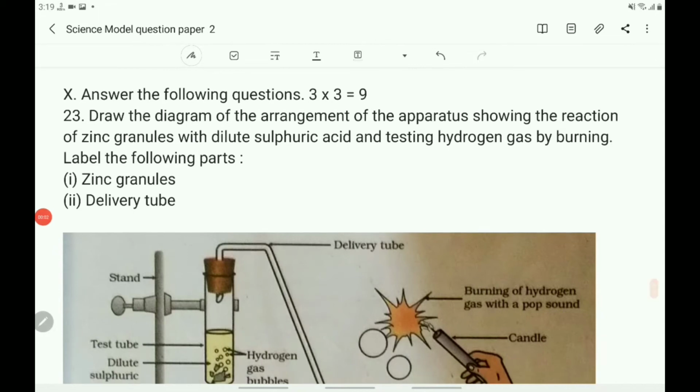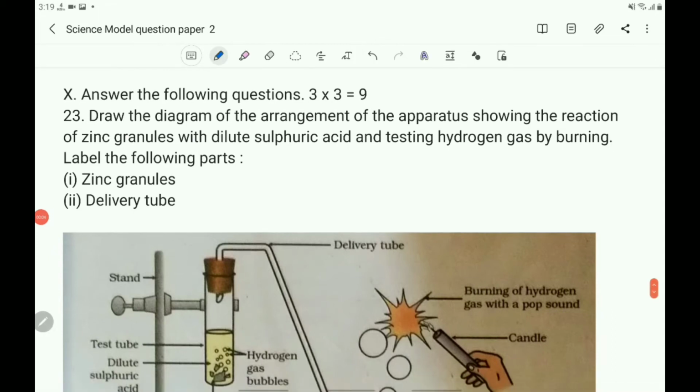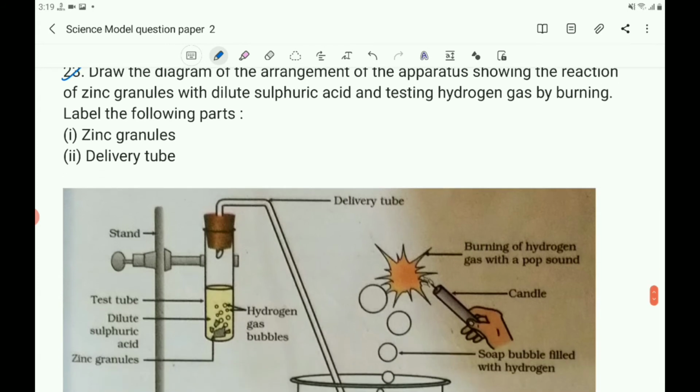Now let us come to the 10th main, 3 marks questions. 3 questions are there, each carries 3 marks. Now the 23rd question: draw the diagram of the arrangement of the apparatus showing the reaction of zinc granules with dilute sulfuric acid and testing hydrogen gas by burning. Label the following parts. Zinc granules.